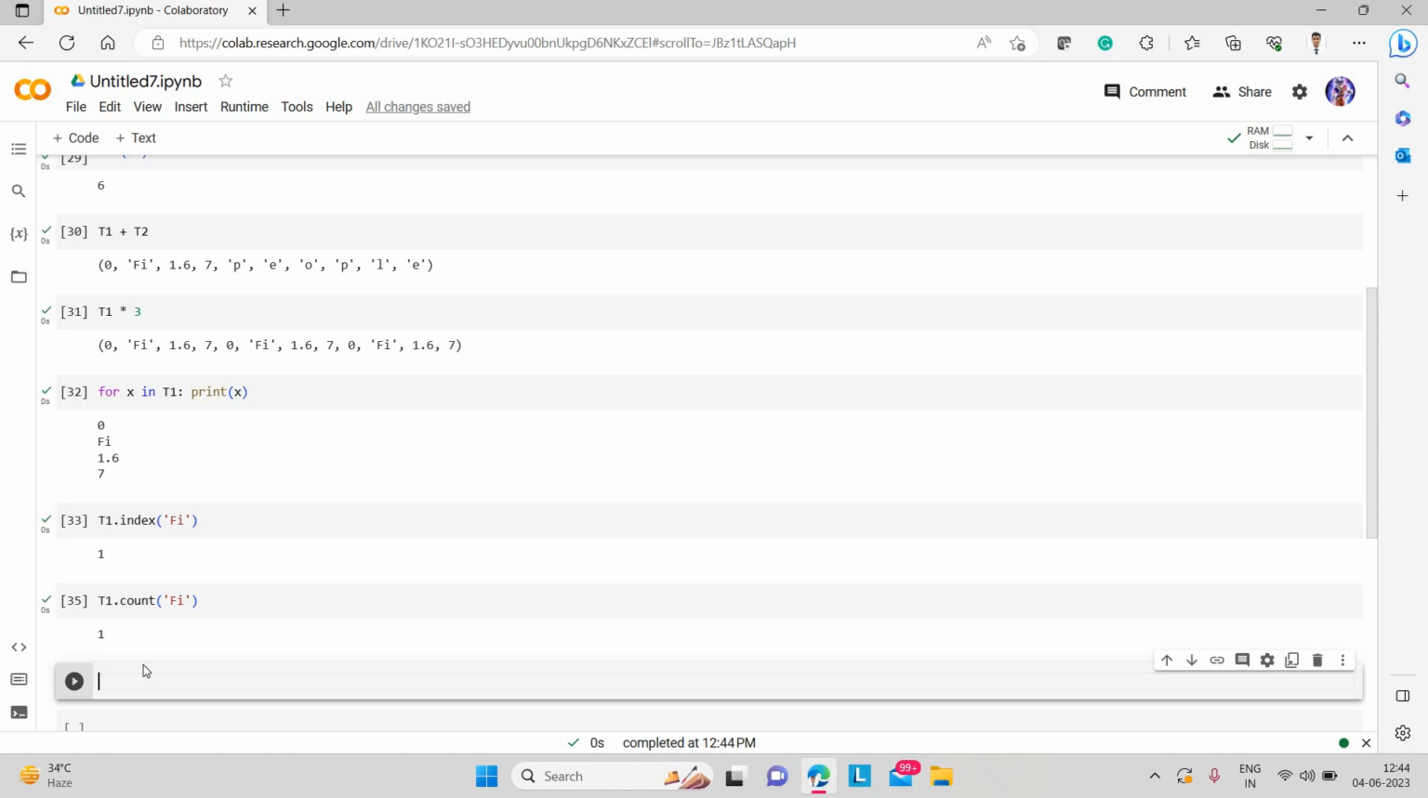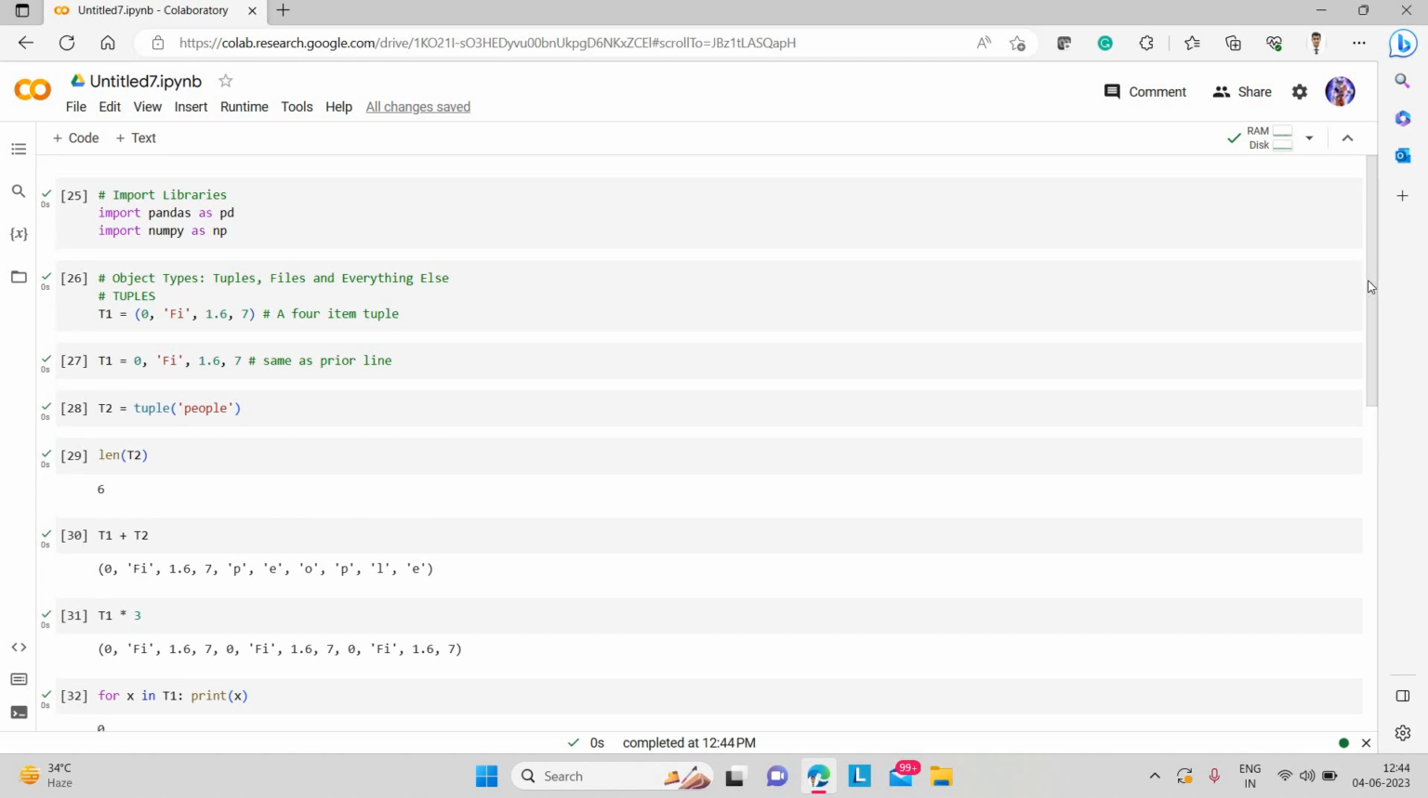So these are basically the operations of tuples. Next we move to our object type, files.